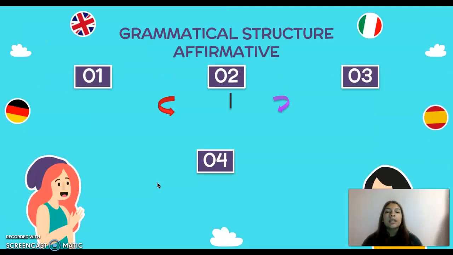So, as you know, in English we have some grammatical rules, and in this case we are going to talk about the first structure in the past progressive, that is the affirmative one. So we have four parts.